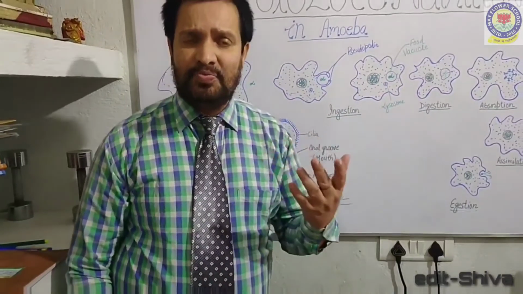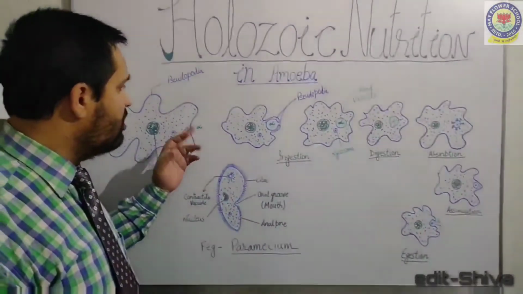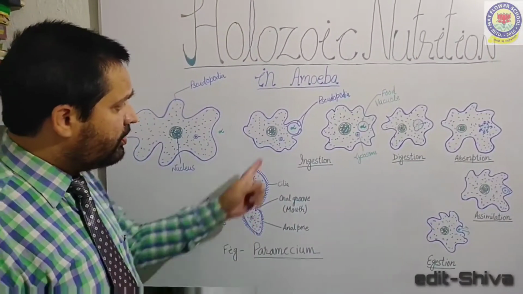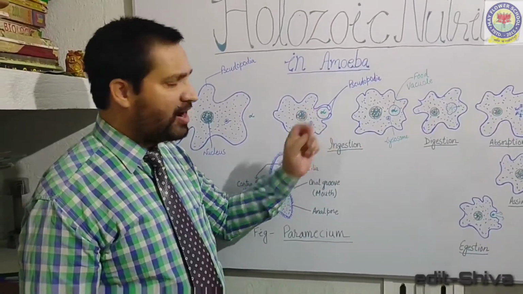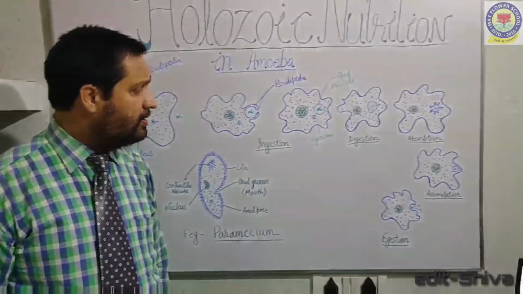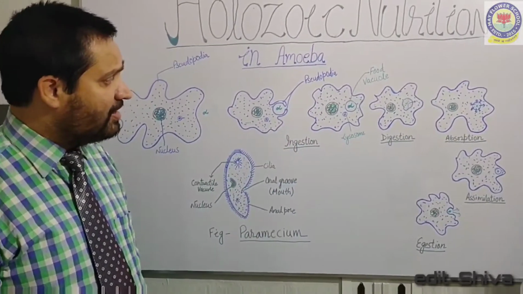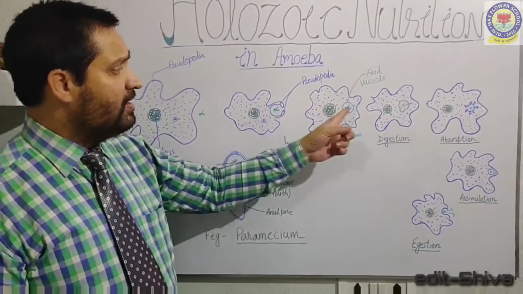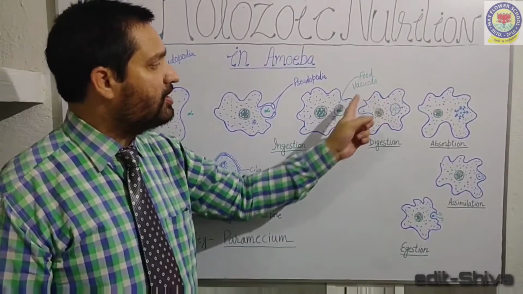Whenever any food particle comes near the body of amoeba, two pseudopodia are formed around the food particle and ultimately get fused together. As a result, food is taken inside the body of amoeba and a food vacuole is formed.